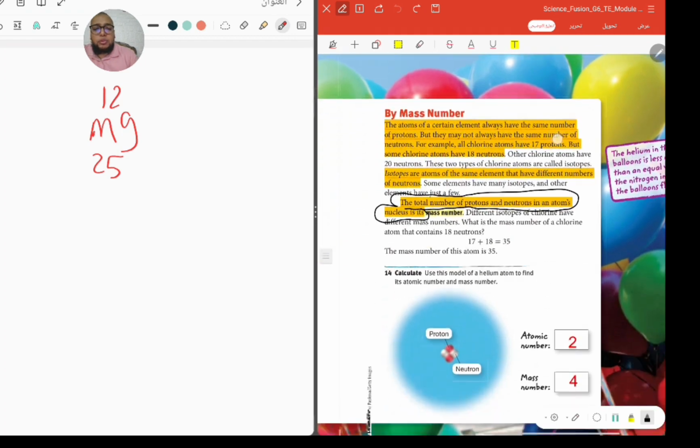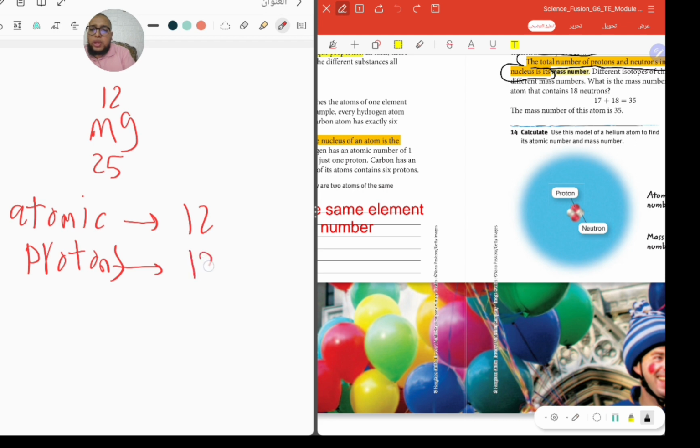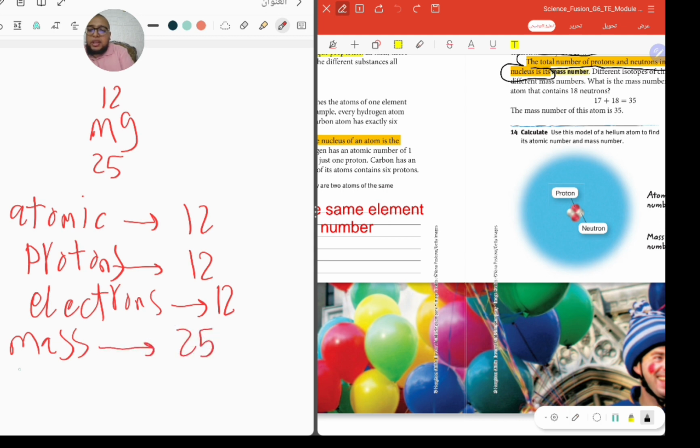If I ask you about the atomic number, it will be the small number, 12. The number of protons will also be 12. Electrons, the same, 12. The mass number, the big number, will be 25. For the neutrons, we subtract 25 minus 12, it will be 13. That's the number of neutrons.